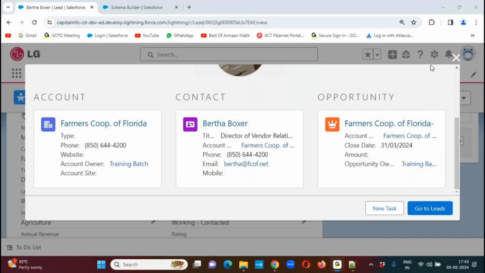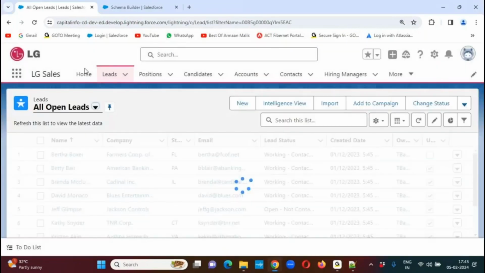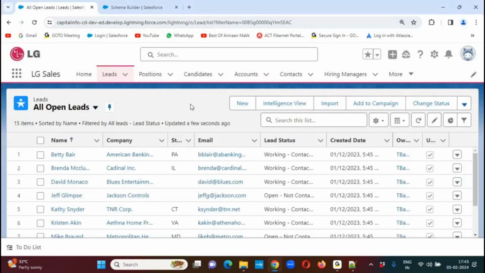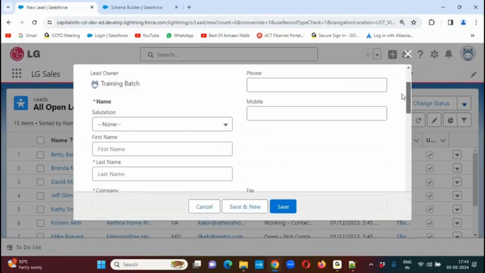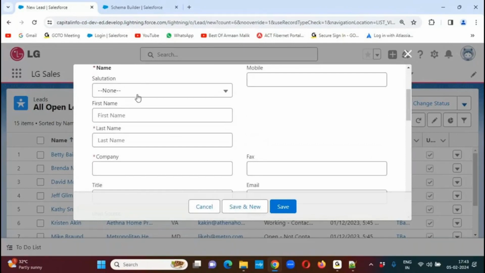Next, one more scenario here. For example, a small scenario, the last one. I'm creating a new lead record today. A new lead person showed interest in our product or service, and we have collected the data.